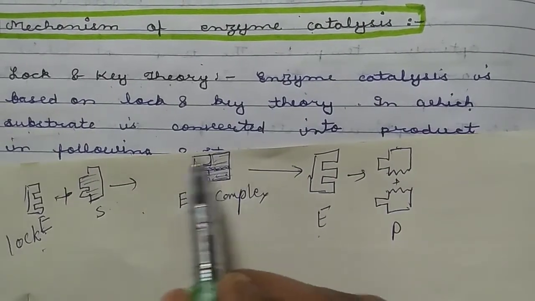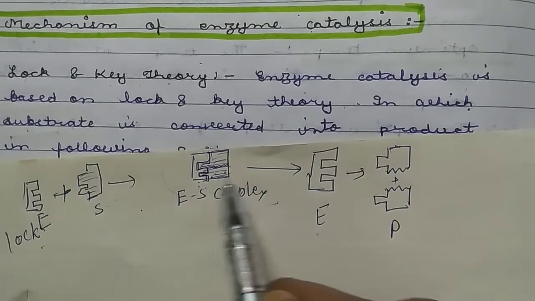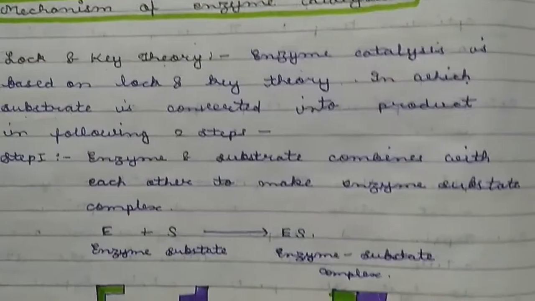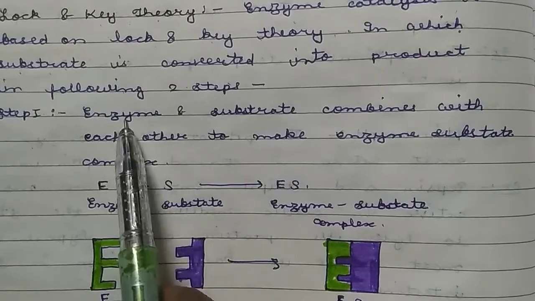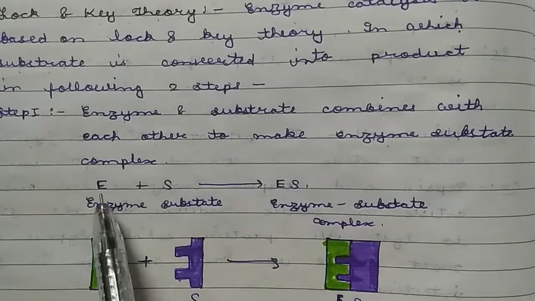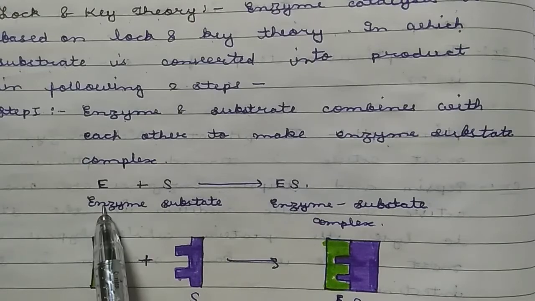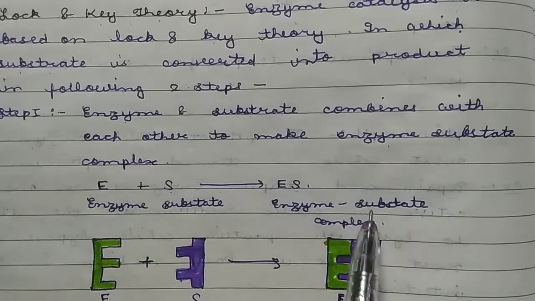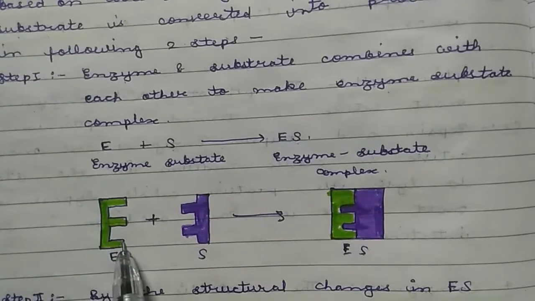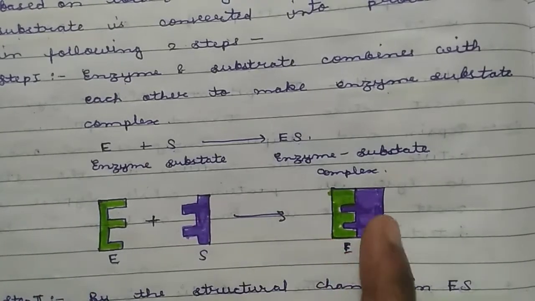The first step is the formation of the enzyme substrate complex, and the second one is the decomposition of the enzyme substrate complex into enzyme and product. So see, first of all, in step 1, enzyme and substrate combine with each other to make the enzyme substrate complex, or we can say E plus S gives ES. This is the enzyme, this is the substrate, and this is the enzyme substrate complex. By the diagram we can explain that this is the enzyme and this is the substrate. They combine with each other to make the enzyme substrate complex.